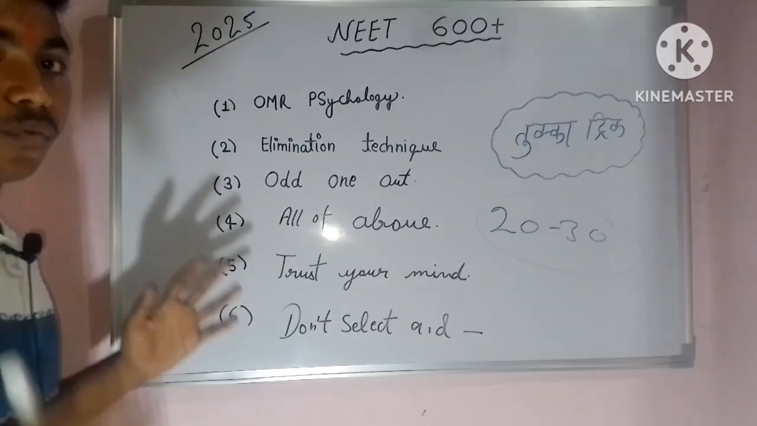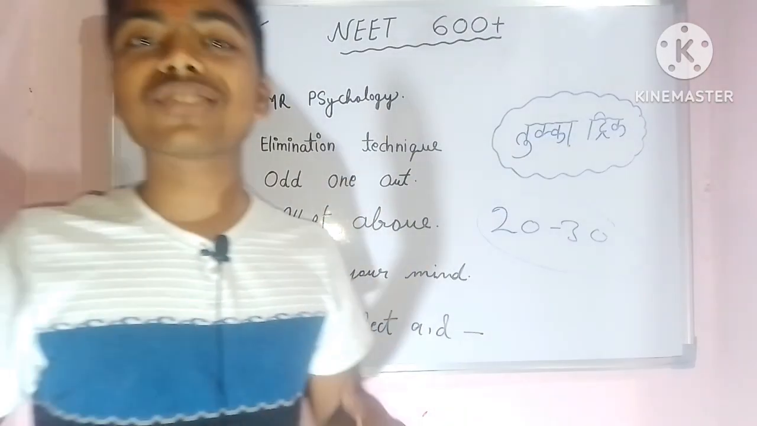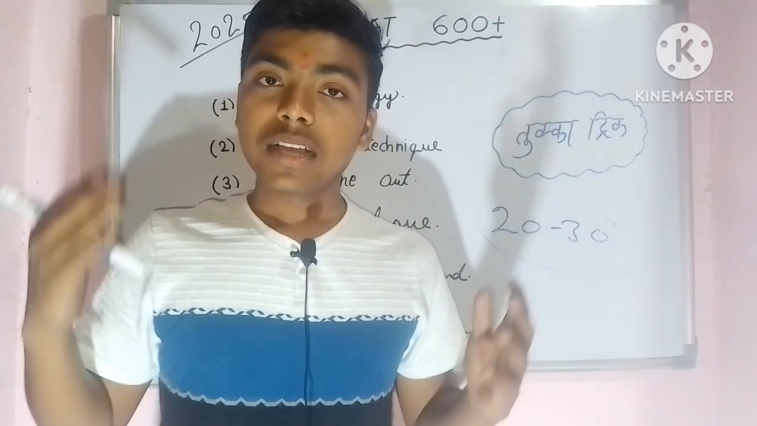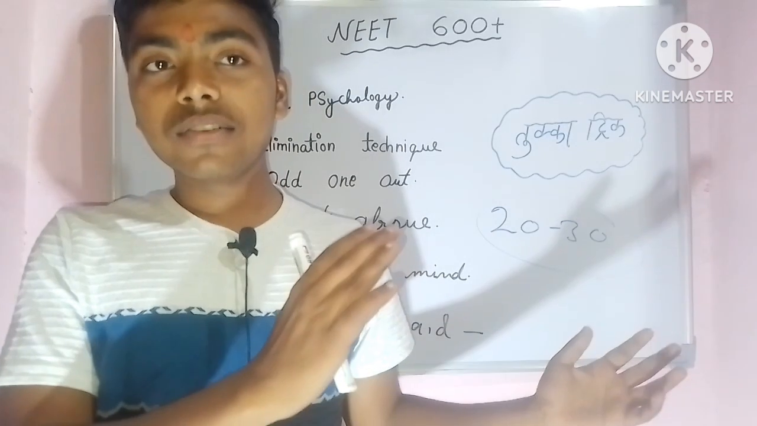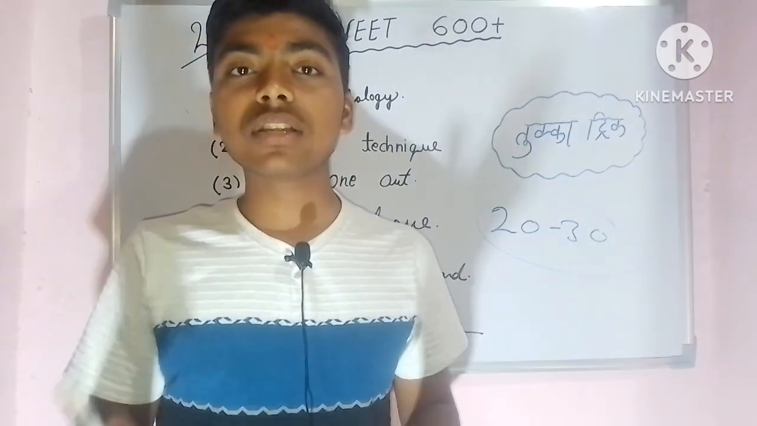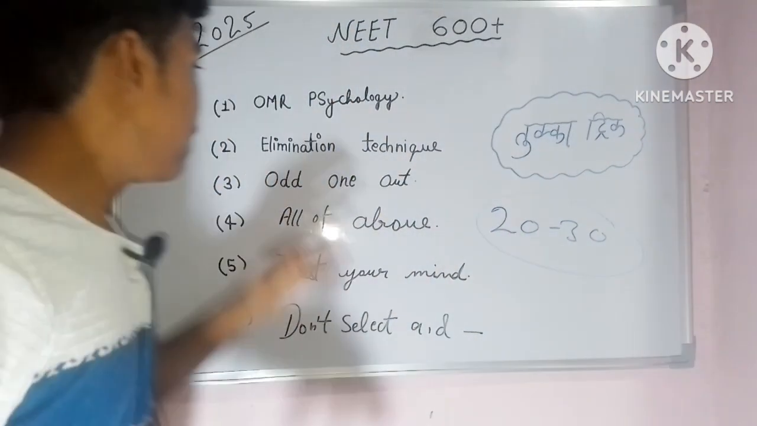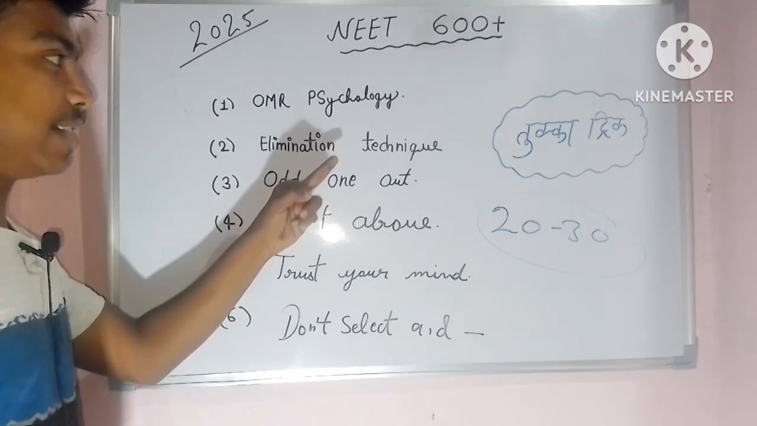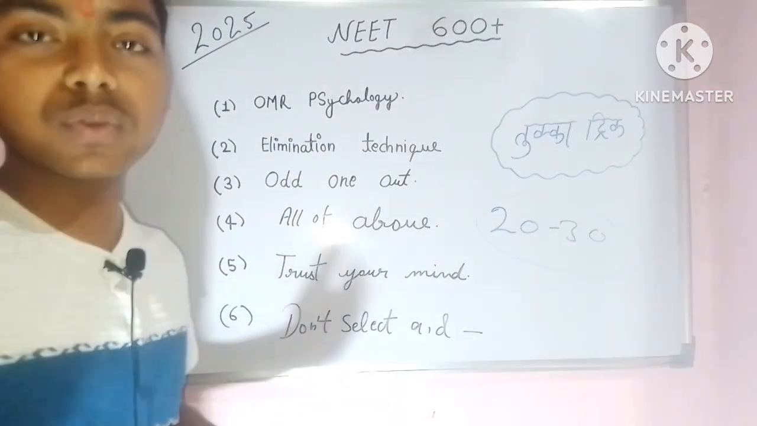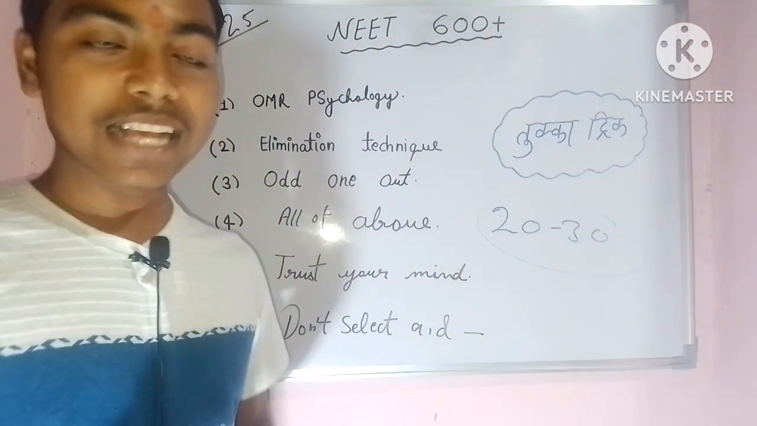First is OMR psychology. First of all we have to understand the OMR psychology of the examiner, so that we can do the tukka. The second technique is the elimination technique. What does the elimination technique ask from us?